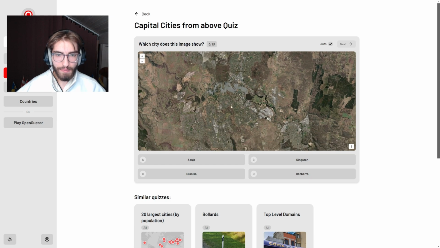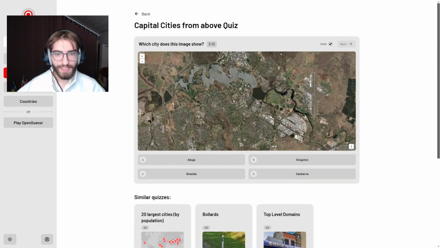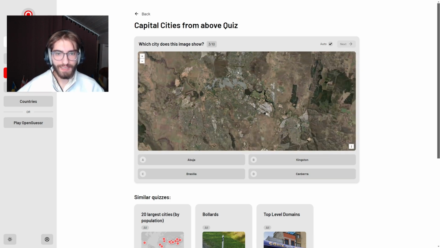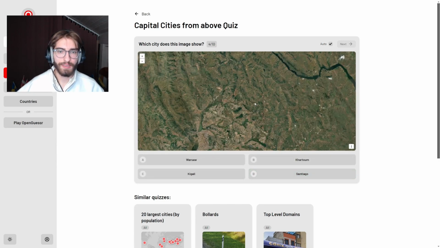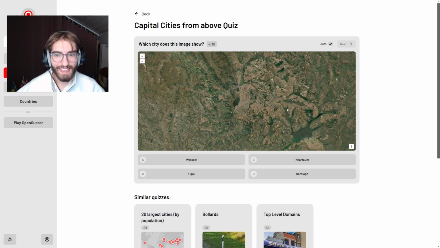Okay, this is Canberra, I think. I didn't even look at the options, but this is very recognizable. The Australian capital, the central plaza part is very rounded, and you see it from space.